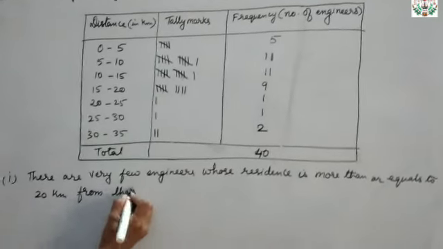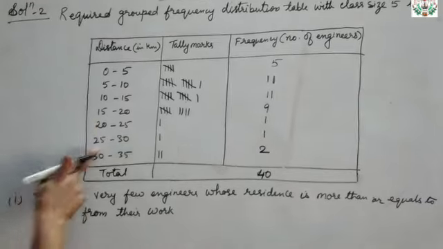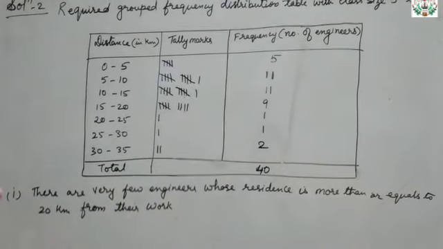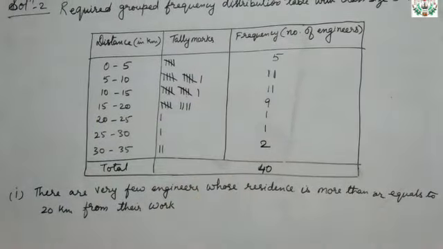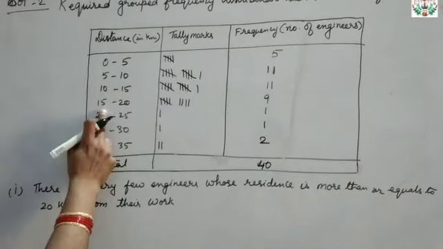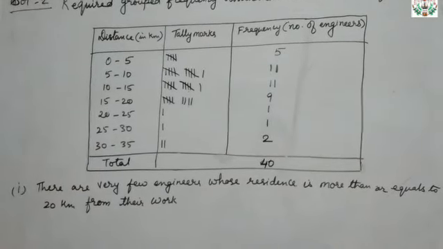After more than 20, you can see only 4 engineers are there, and the maximum number of engineers stay within 20 kilometers distance, right?